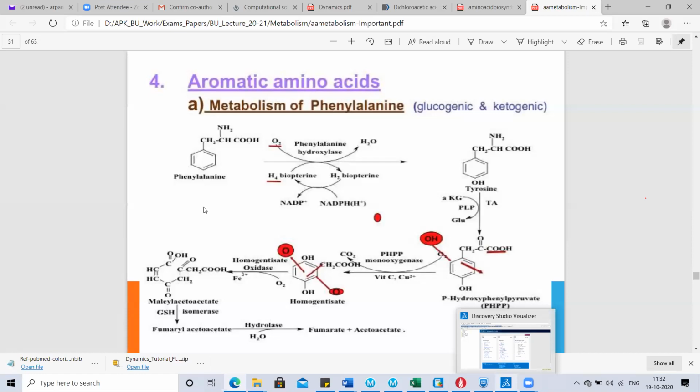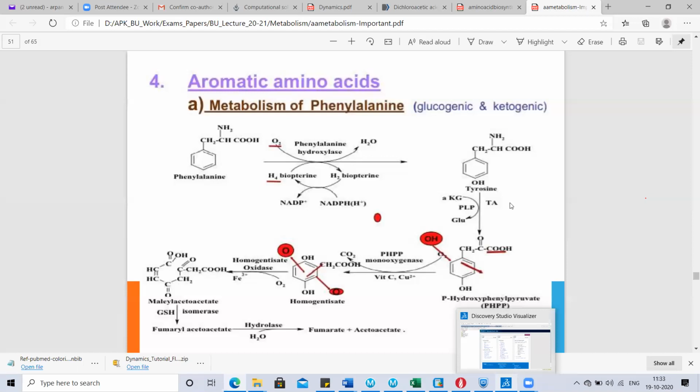This enzyme just puts a hydroxyl group at the para position of the benzene ring, and this is the structure of tyrosine. It is similar to phenylalanine, with just an OH group added at the bottom of the benzene ring. This enzyme requires the cofactor biopterin, linked with NADPH plus H+. So this is the overall reaction mechanism.